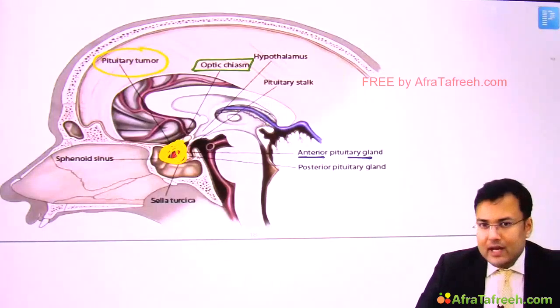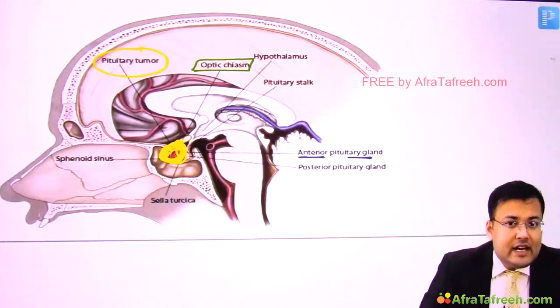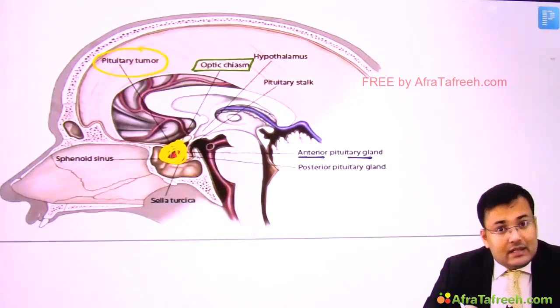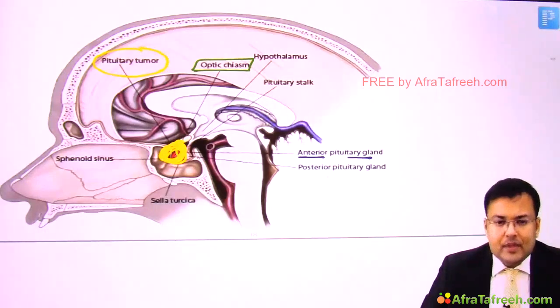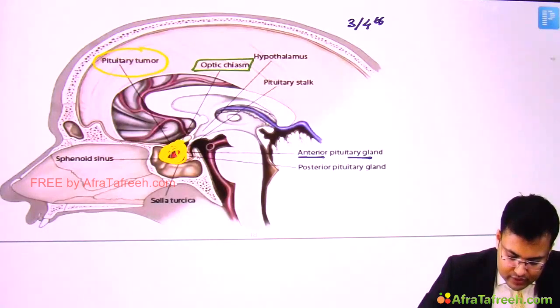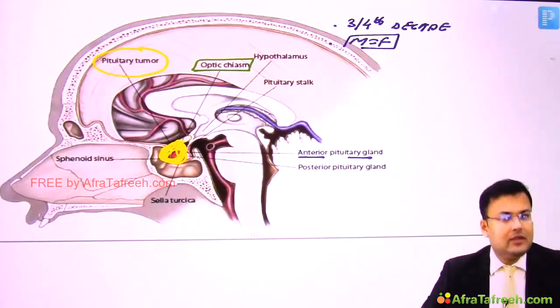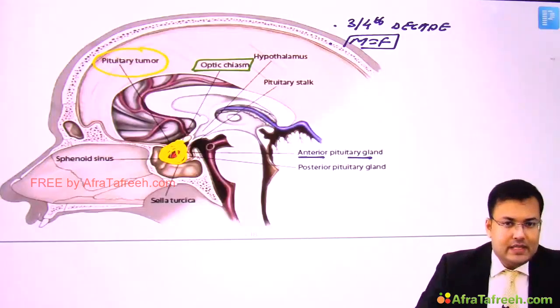There is bitemporal hemianopia. It means in pituitary adenoma we have to go for formal visual field charting to notice whether there is any kind of visual field defect or not. Simultaneously, since these tumors secrete active substance, we have to go for full endocrinologic profile in diagnosis. By the way, generally this pituitary adenoma is seen in the 3rd to 4th decade, and it is equally common in males and females. Clear? What is the most common type of pituitary adenoma? The most common type of pituitary adenoma is prolactinoma.